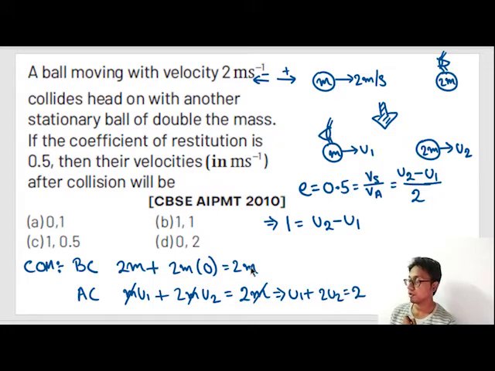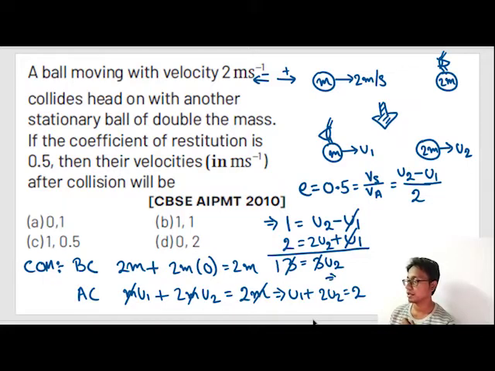So I got another equation, and previously I had this equation. So can I perform simultaneous equation and solve this too? I am writing this same equation out here, plus u1 plus 2u2 is equals to 2. So let's solve this equation simultaneously. Minus u1 and plus u1 gets cancelled. 2u2 plus u2 is 3u2 and is equals to 3. So 3 gets cancelled, or u2 is equals to 1.